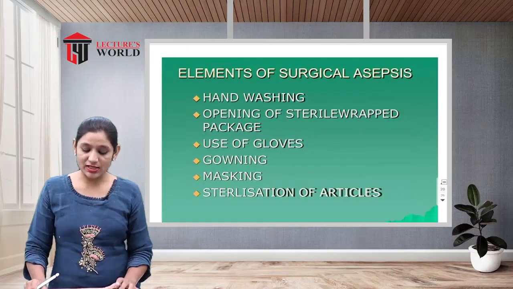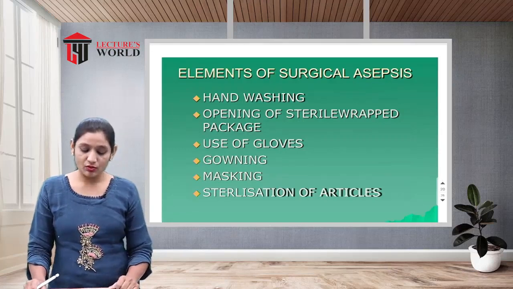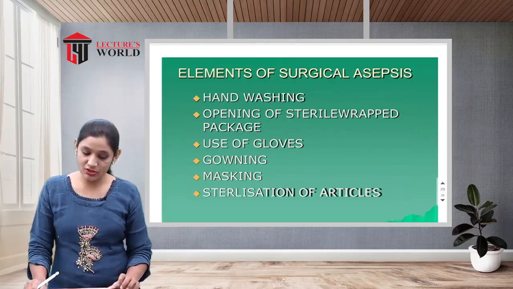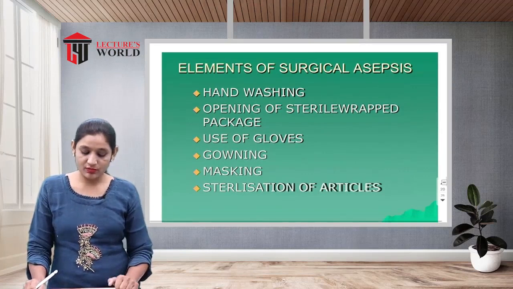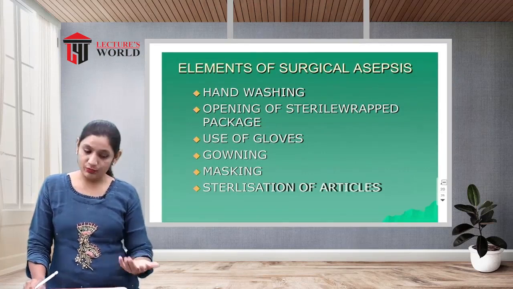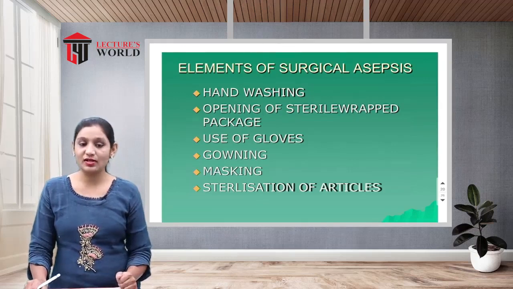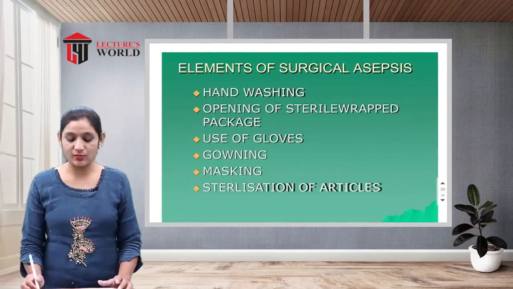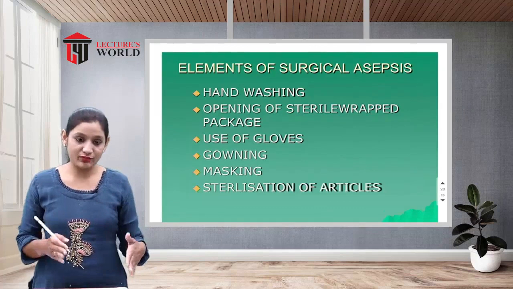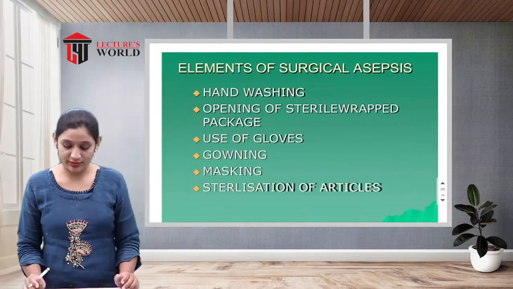The elements of surgical asepsis are hand washing, opening of sterile wrapped packages, use of gloves, gowning, masking and sterilization of articles. These are all the elements we have to mention and be careful about in surgical aseptic technique.